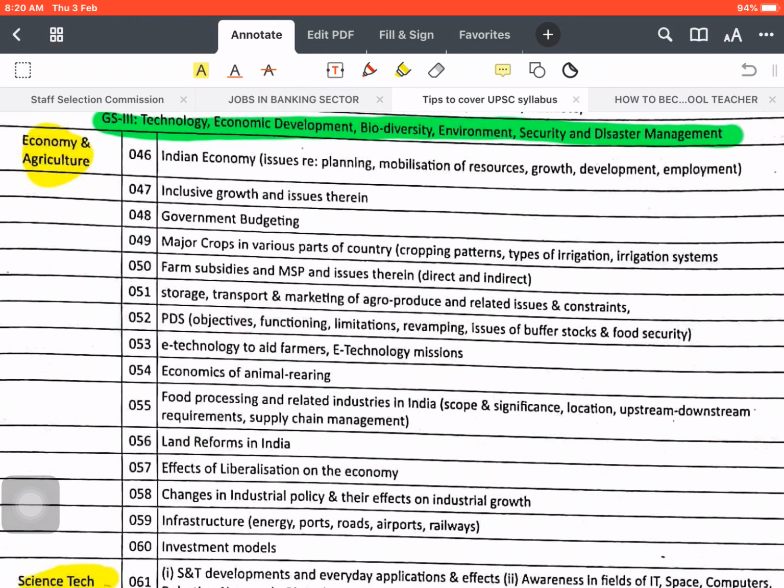If you don't find it properly in a book, you may find it in newspapers, or on Google searches. A lot of Google search is also required for subjects like society, internal security, international relations, governance, and some economics topics.